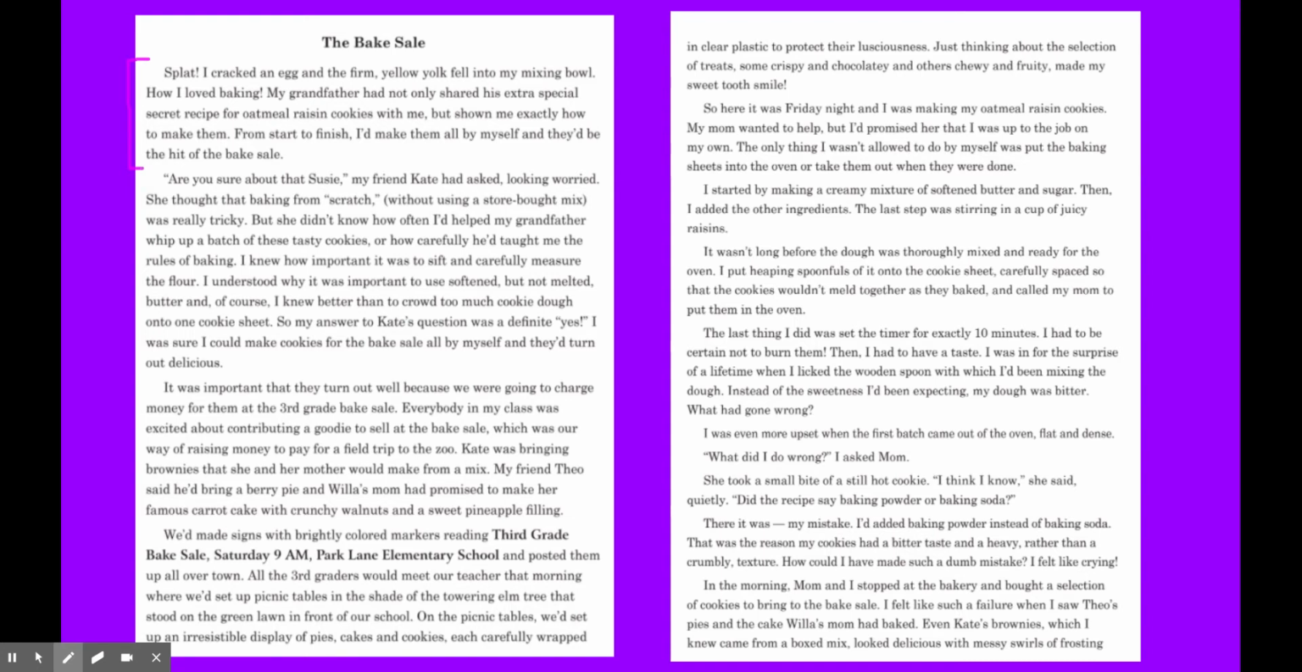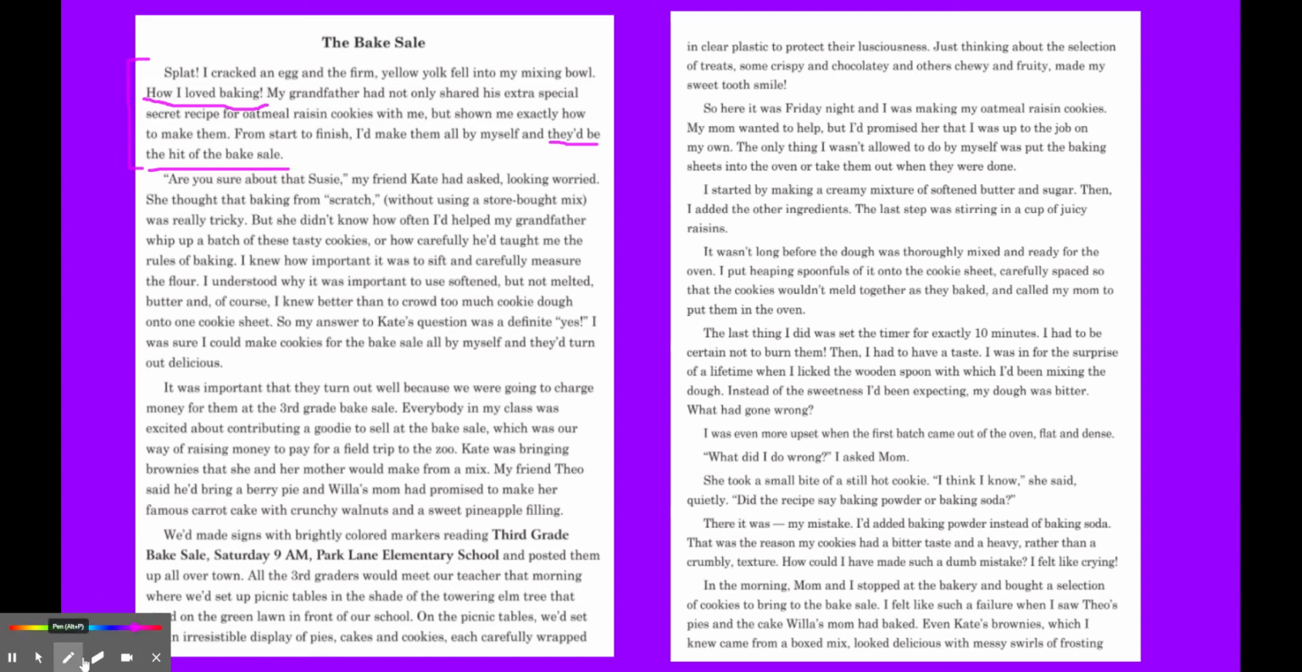Do you think this author used action? Did they use a thought or question? Did they use dialogue or an exclamation? Or did they use sound? I think that they used a thought. Look at this. How I loved baking. They'd be the hit of the bake sale. This author asked himself or herself, what would I be thinking?